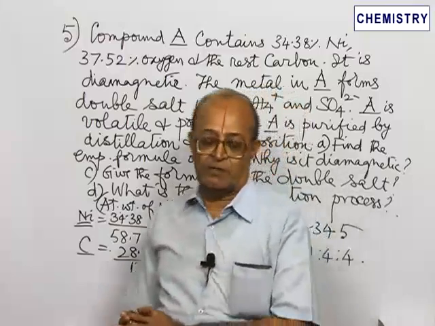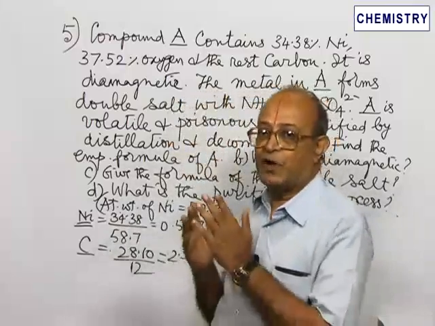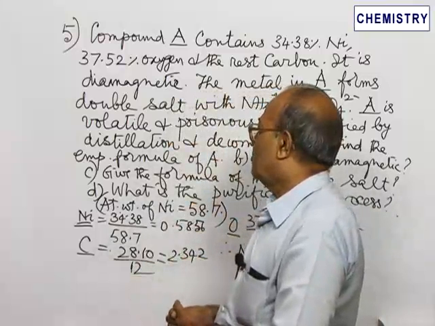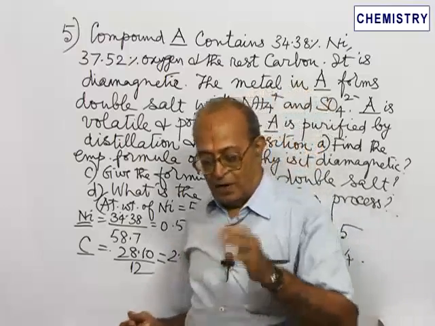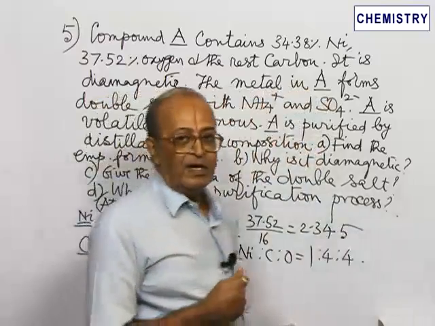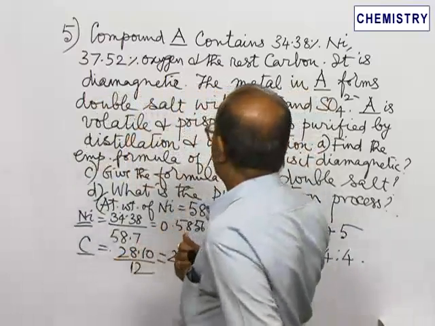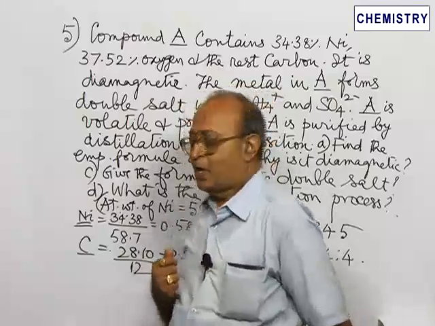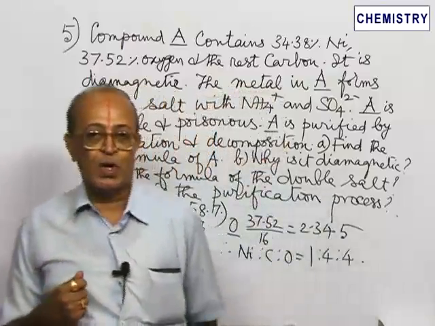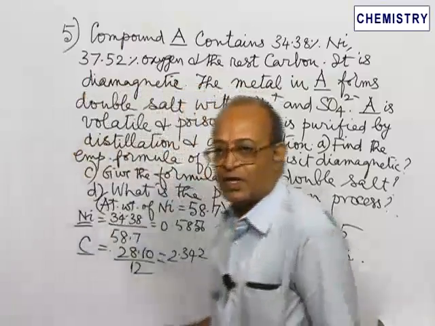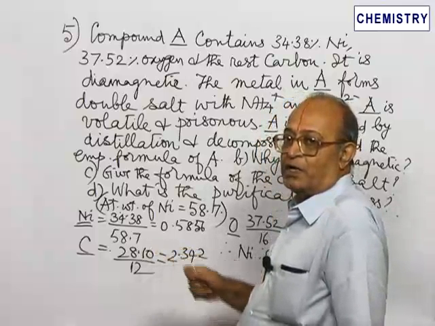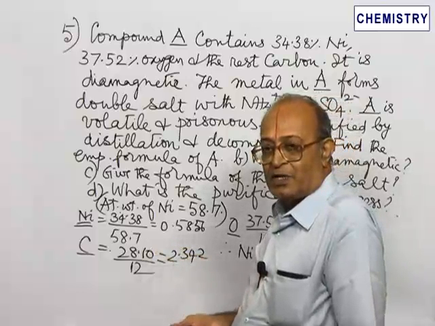From the given data, you are asked to find out the empirical formula of the compound A. Now, let us see. Percentage of nickel is given as 34.38. Percentage of oxygen is given as 37.52. Add these two and subtract from 100, you will get 28.10 as the percentage of carbon.